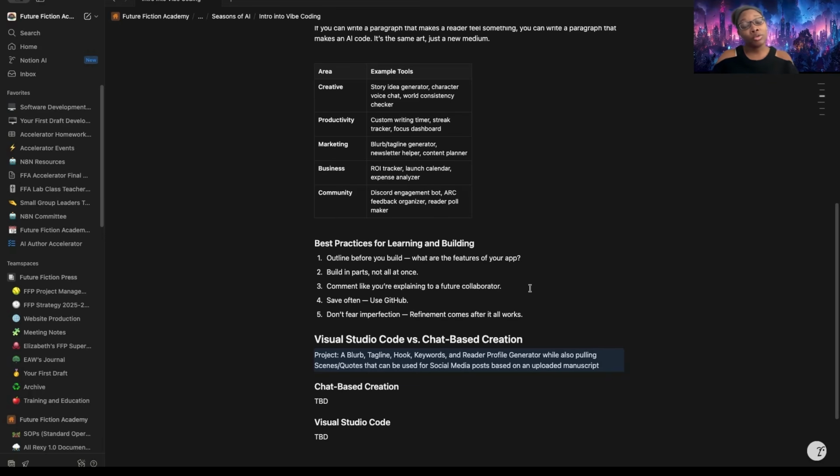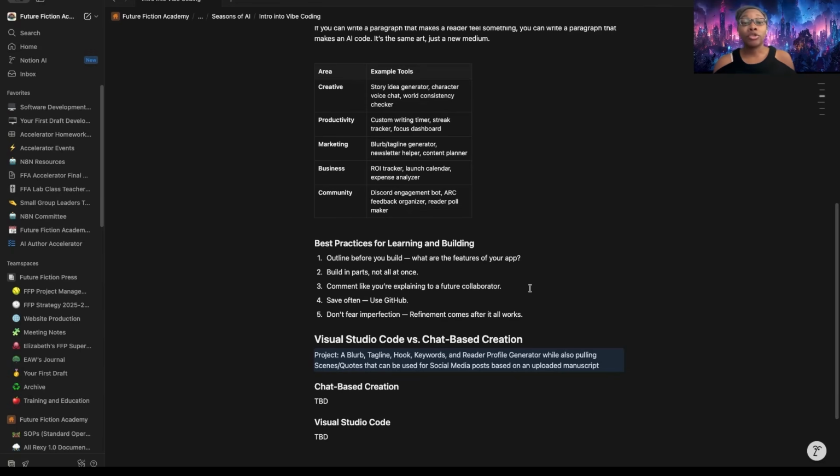Some areas in which you can create these tools: for creativity, story ideas, character voice chat, a world consistency checker. For productivity, you can make a custom writing timer, streak tracker, a focus dashboard. For marketing, you can do a blurb slash tagline generator, a newsletter helper, a content planner. For business in general, you can do a return on investment tracker, a launch calendar, an expense analyzer. If you wanted to focus on community, you can do a Discord engagement bot, an ARC feedback organizer, or a reader poll maker. Really, the world is your oyster. If there's something that you wanted a tool for, you can make it happen.